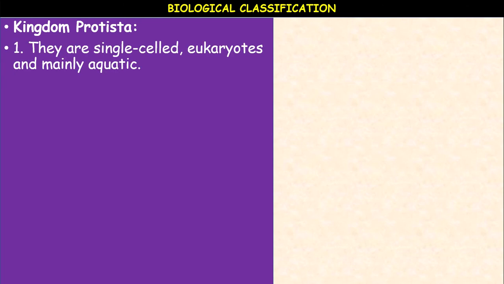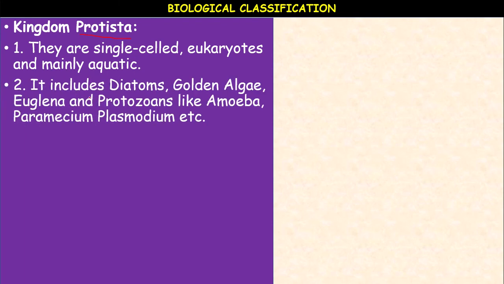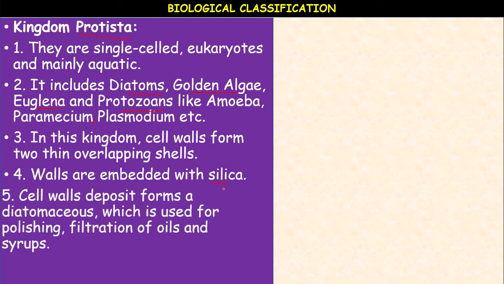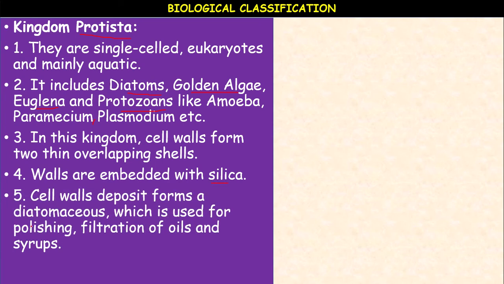Next, kingdom Protista. They are single-celled eukaryotes and mainly aquatic in nature. It includes diatoms, golden algae, euglena, and protozoans like amoeba, paramecium, plasmodium, etc. In this kingdom, the cell walls form two thin overlapping shells. The walls are embedded with silica. The cell wall deposit forms diatomaceous earth, which is used for polishing and filtration of oils and syrups, etc.